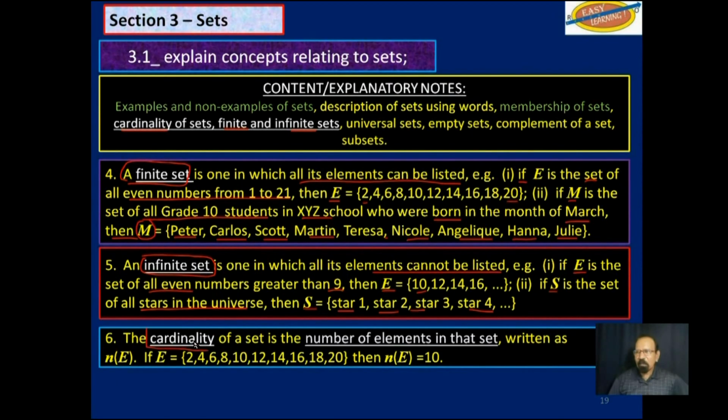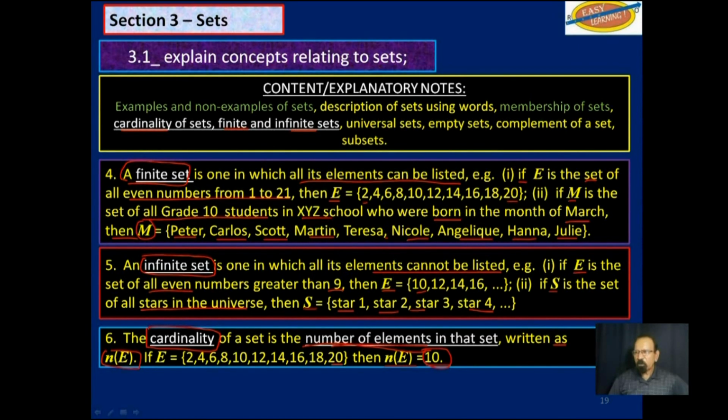Now the cardinality of a set, now that's a big word, don't let that fool you or scare you, is the number of elements in that set. So it's very simple, written as N of E. That is to say, if E is a set 2, 4, 6, 8, 10, up to 20, how many elements do we have in that set? Then N of E is 10, or the cardinality of the set E is 10 members.